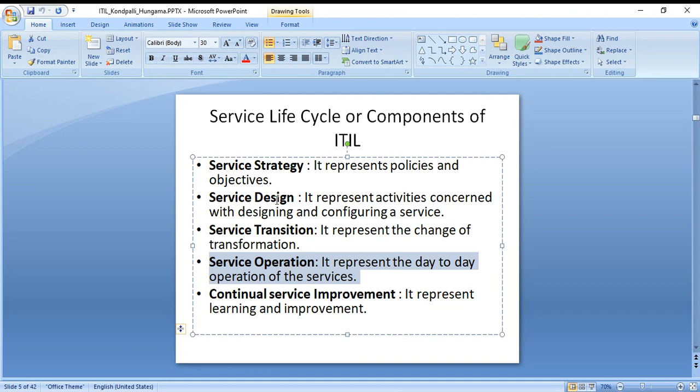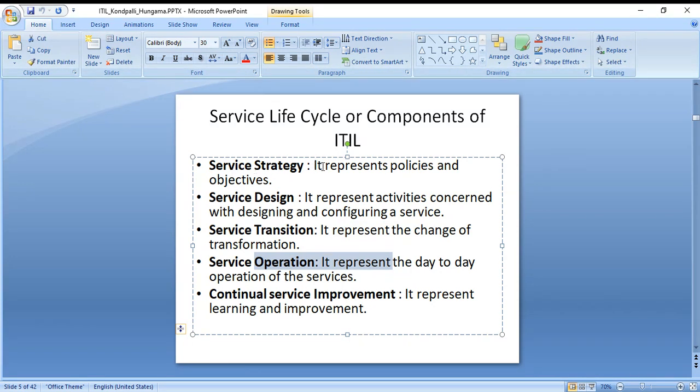And then design: you get materials for that. Transition: slowly with those materials, you plan and construct one floor, two floors, three floors, like that. And operation is something that you actually build. And fifth is if you have any improvements to do.